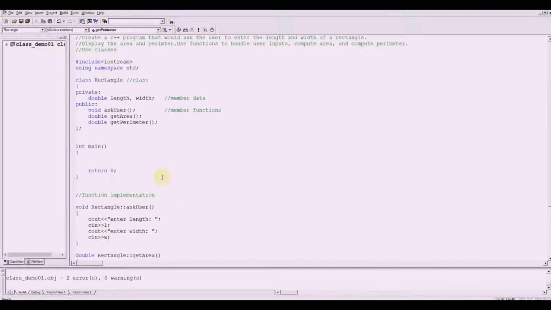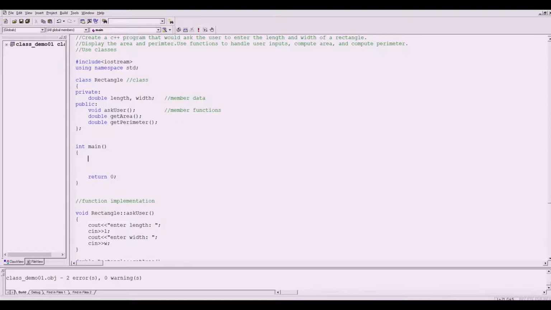Now, let's go back to our main function. On our main function, we have to declare a variable whose data type is Rectangle. So let's say Rectangle and then rect.